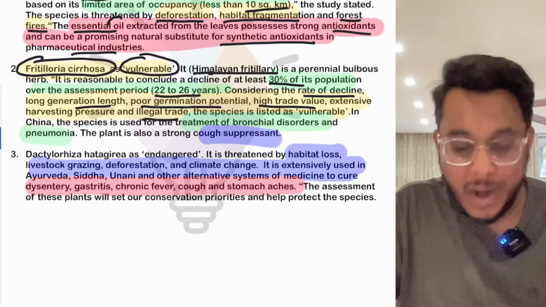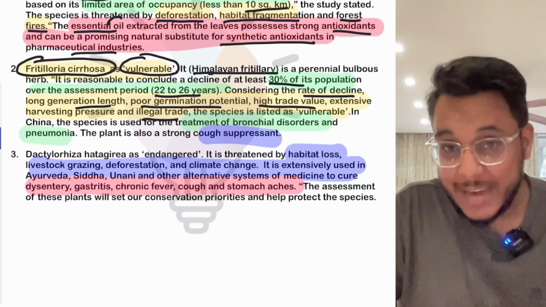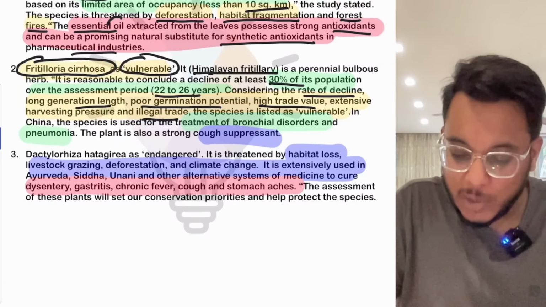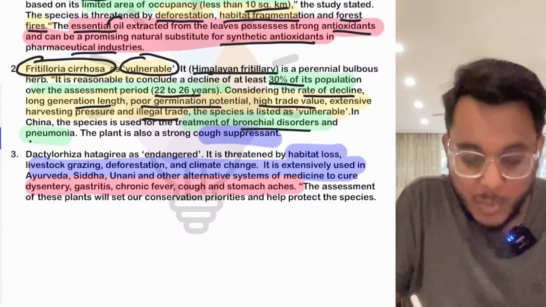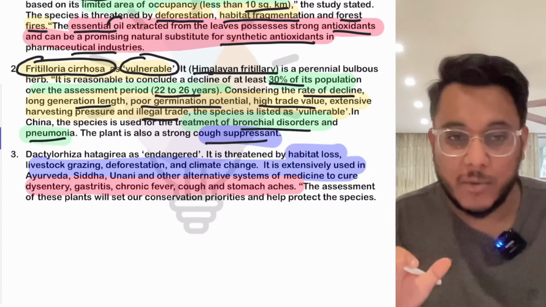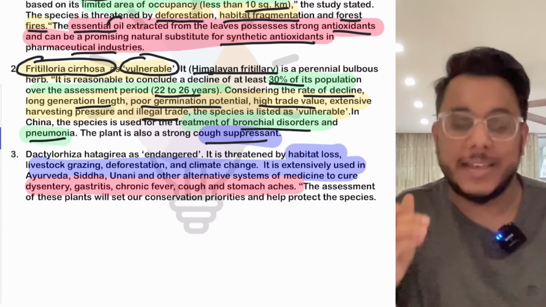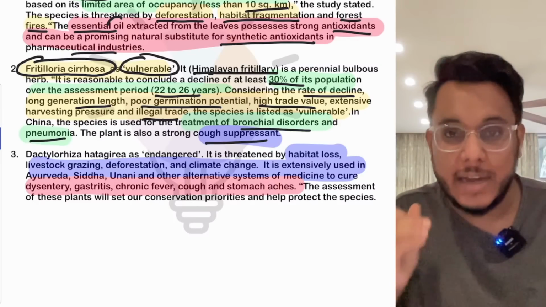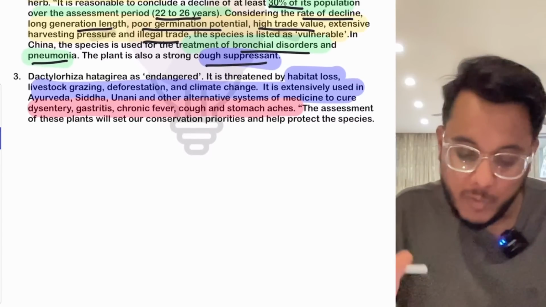Now, in China, this particular plant is used for treatment of bronchial disorders or pneumonia, and it is a very effective cough suppressant. Because of that, its demand is high, but the natural growth is not happening, so therefore it is vulnerable. Then moving on,